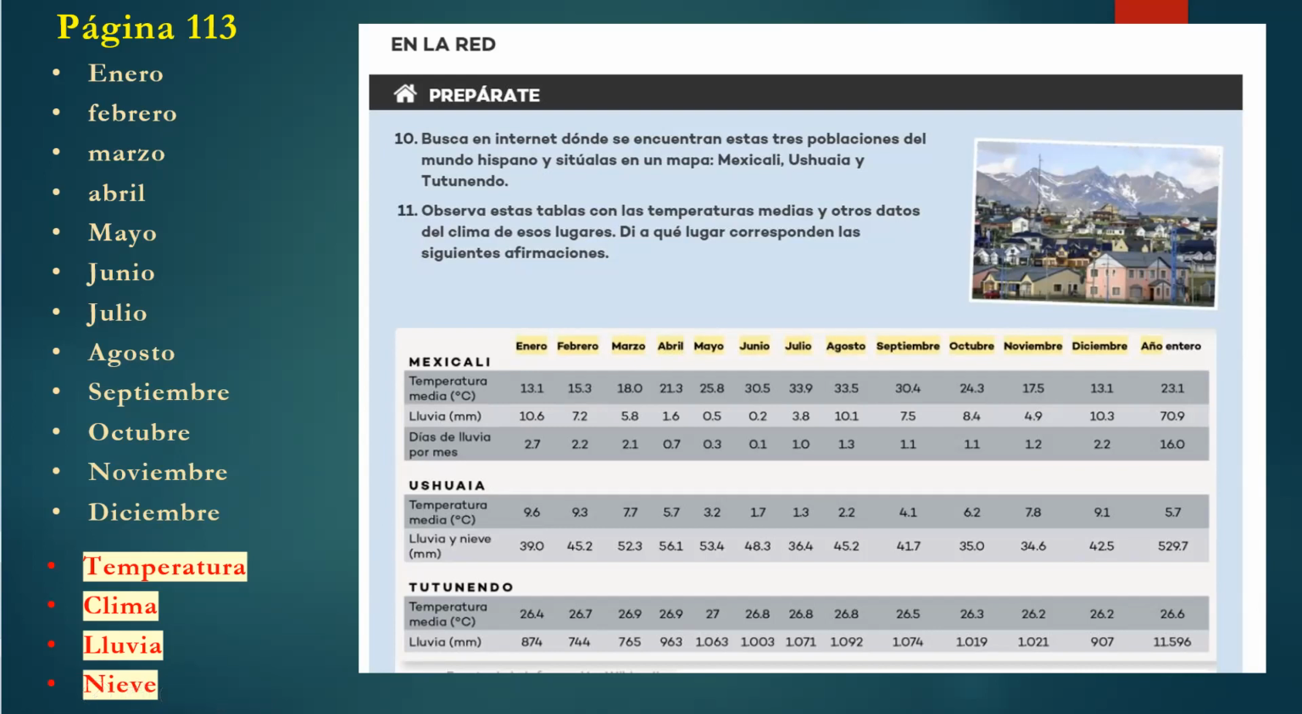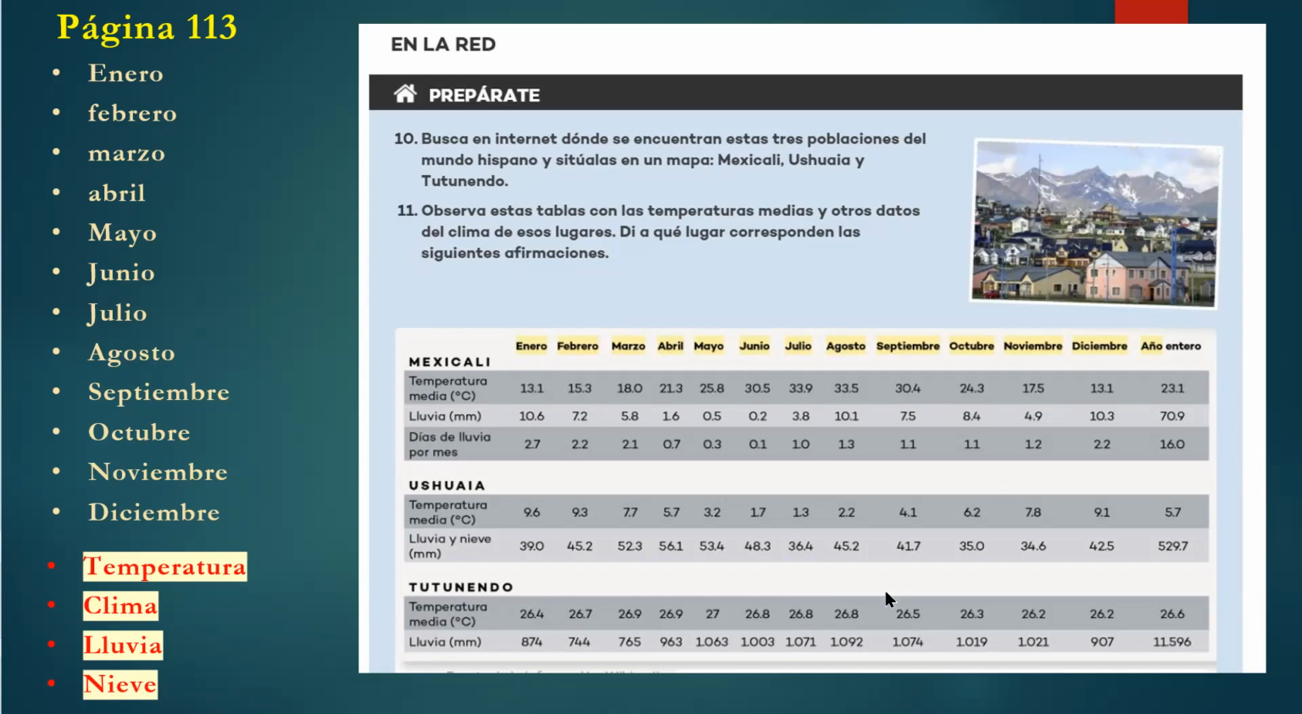So it's a cold weather, and it's cold there. Now in Tutunendo, you can see in enero is 26.4. La temperatura en Tutunendo es 26.4 en enero, y la temperatura en julio es 26.8. So it doesn't change too much.